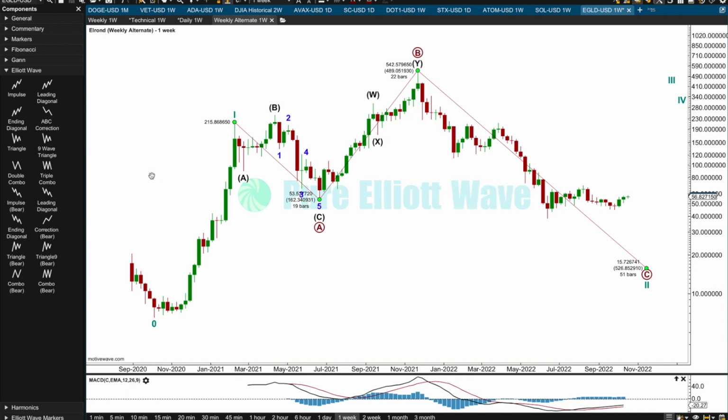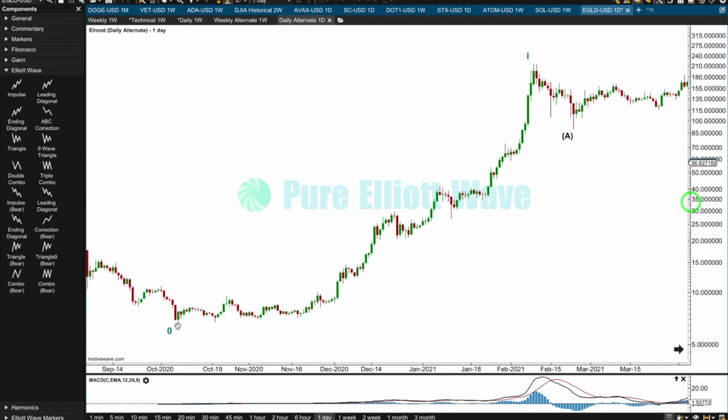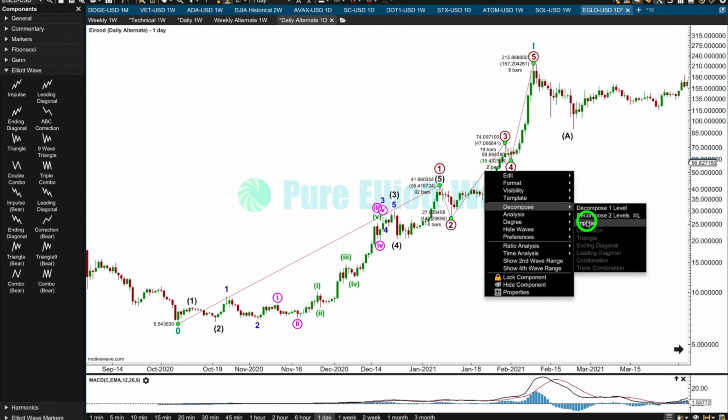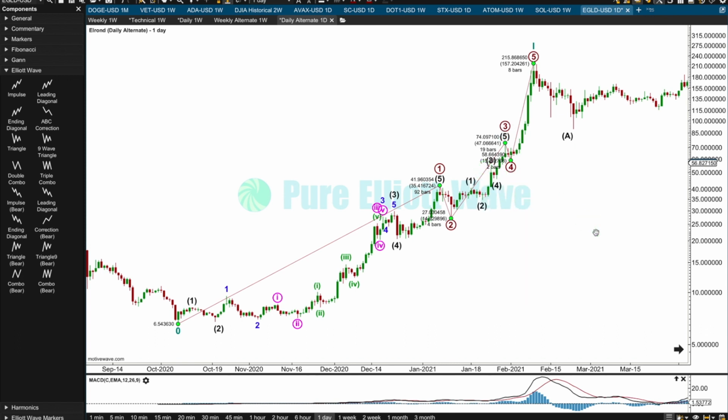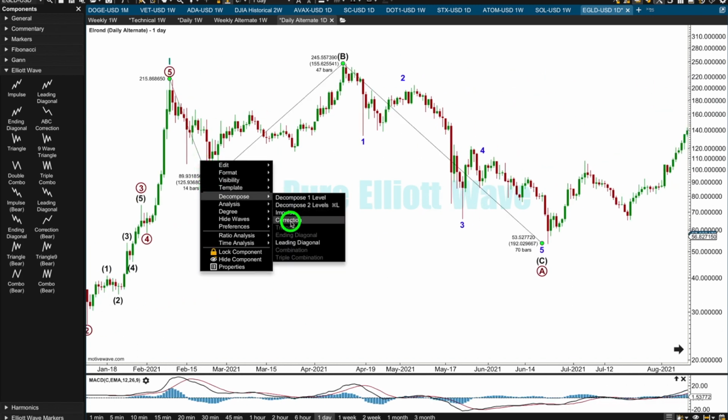Let's look at that at the daily chart level. So within cycle 1, the 5 up, I don't think there's going to be any problem seeing a 5 up complete here. That looks really good. I like the look of that. This third wave is longer than the first. It's the scale that makes it look shorter. And the fifth wave is the longest. That fits common behaviour.